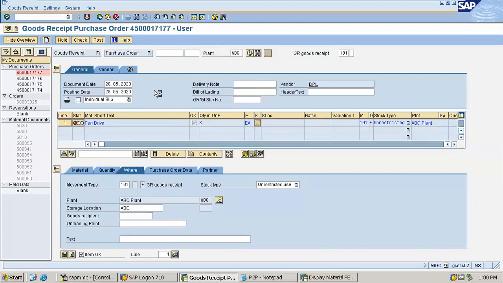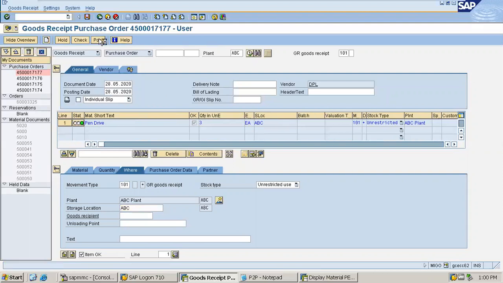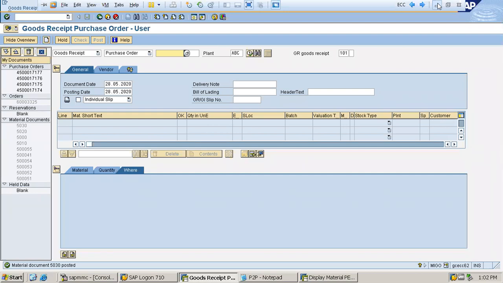Now I'm checking once again. Document is okay, perfectly fine. Now I'll be just clicking on the post button. System will post the goods receipt. It will take a bit of time. I have clicked on the post button. Yes, the goods receipt document has got posted. The message has come up successfully. Material document got posted.